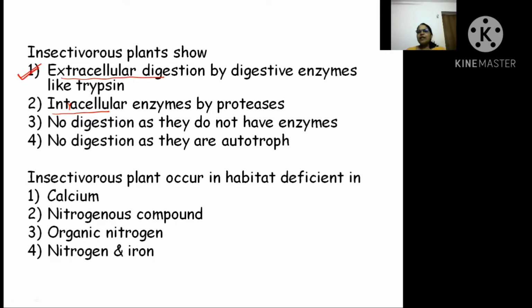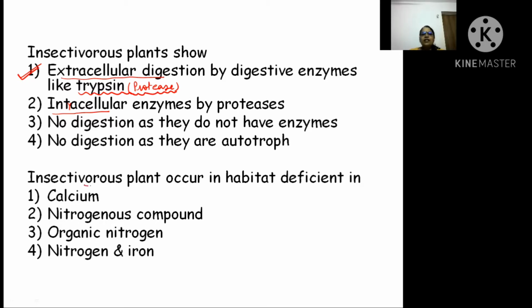This is a fact, please learn it. They are using trypsin, which is a type of protease enzyme. So they are doing extracellular digestion. The only problem with the second option is that it says intracellular.